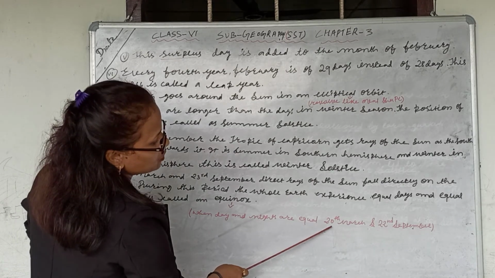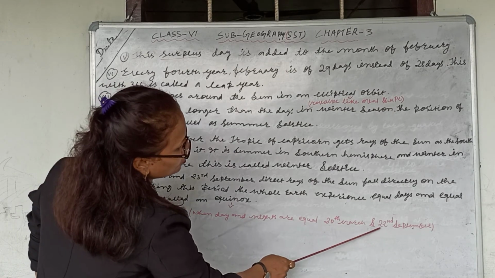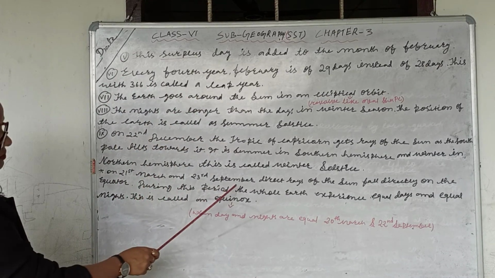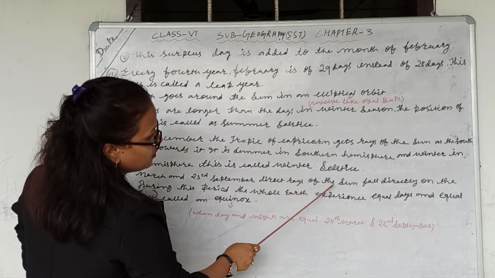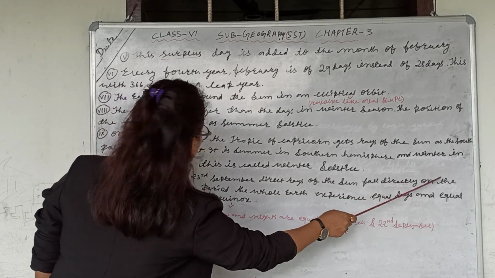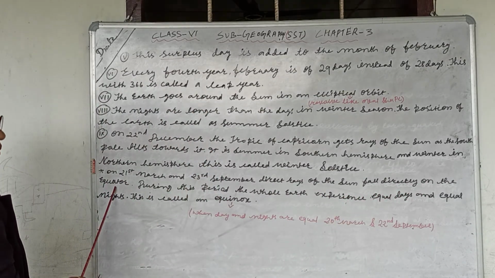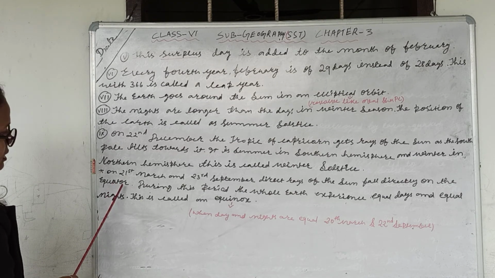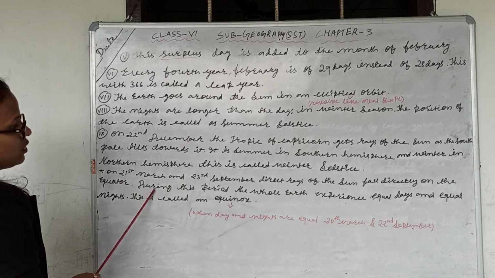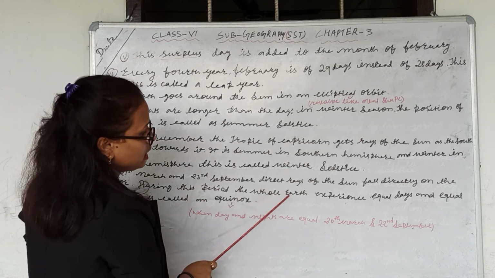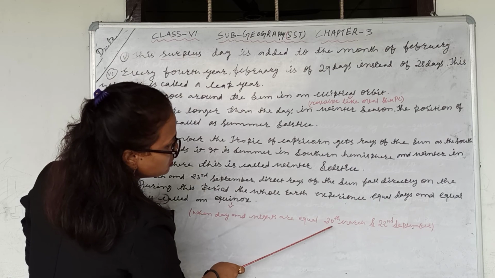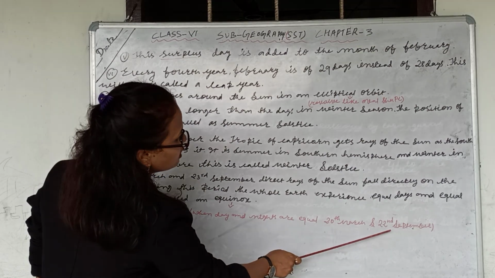This is because the direct rays of the sun fall directly on the equator, so we get equal day and equal night on 21st March and 23rd September.